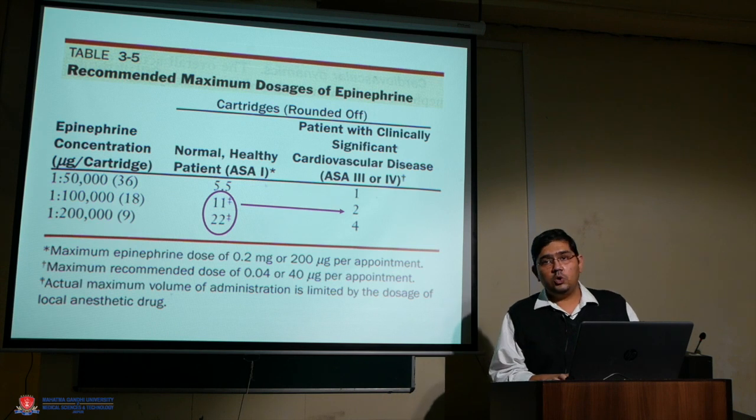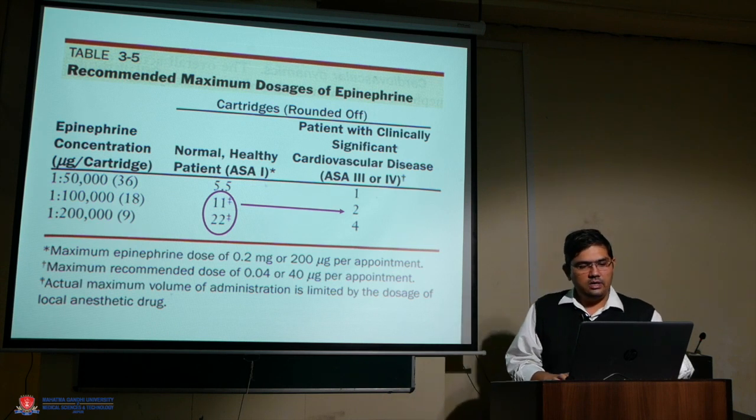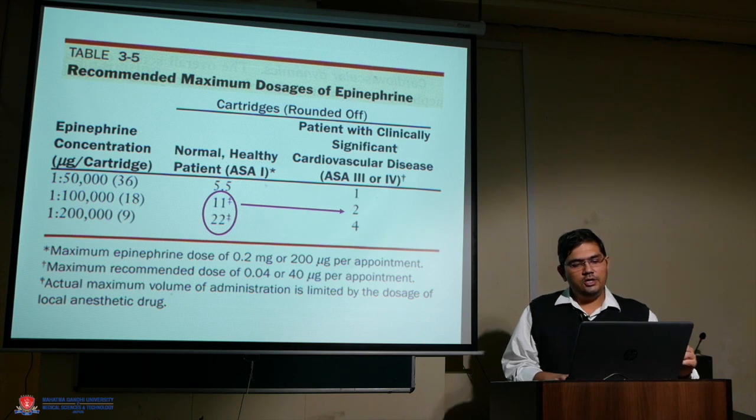The recommended dosage of vasoconstrictor is 0.2 milligram per appointment. In cases of patients with ASA 3 or 4 categories, it is 0.04 mg per appointment. So the number of cartridges accordingly we can use is 11 or 22. For example, if we use 1:2 lakh, we can give up to 22 cartridges of LA, but